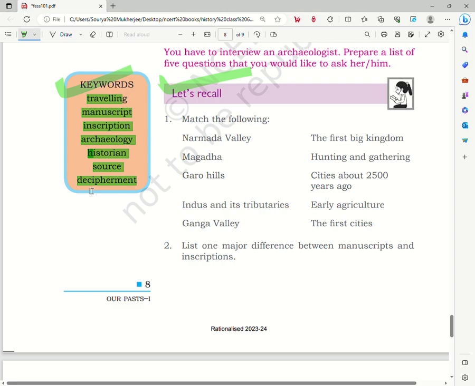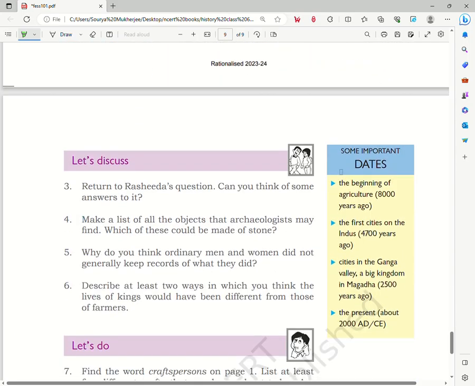Let's suppose that something is written in an ancient language that we do not currently use or know. If we try to decode that language and find out its meaning, that is known as decipherment. Okay, so let's go to the important dates.